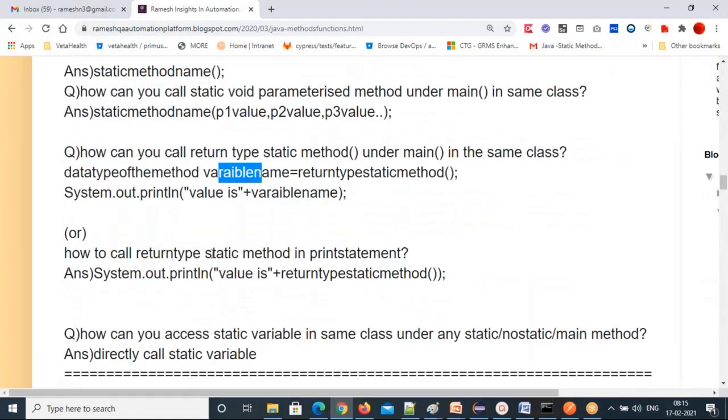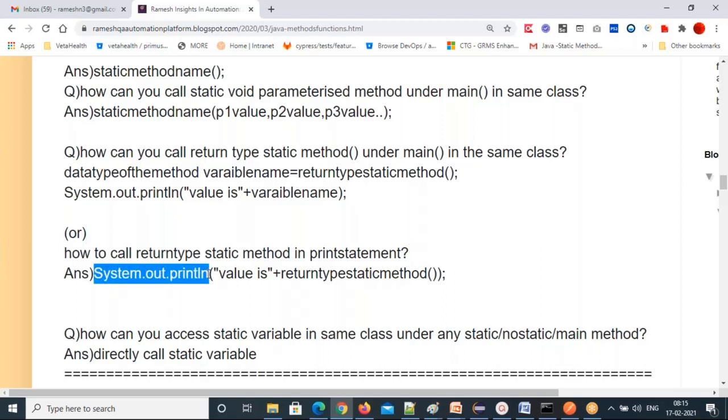How can you call a return type static method in the print statement? The previous one is where you store in a variable. That's one process. But if I don't want to store, and I don't want to write two lines of code, I just want to print my method output directly, then you can call the return type static method in the print statement itself. This is how to call a return type static method in the print statement.